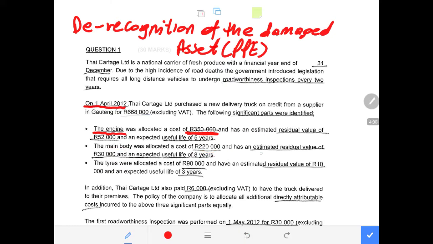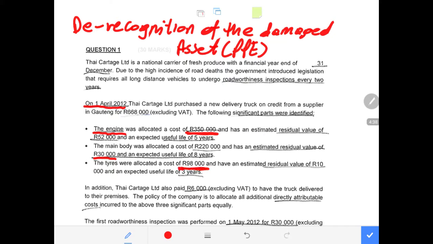Then we have the estimated residual value for this main body at 30,000 rands, with a useful life of 8 years for this one, and with a useful life of 5 years for the previous component, which is the engine. Then we also have the tires. Obviously the truck will definitely have to have tires, and in this case the tires also are the major component or the significant parts, with the cost of 98,000 rands.